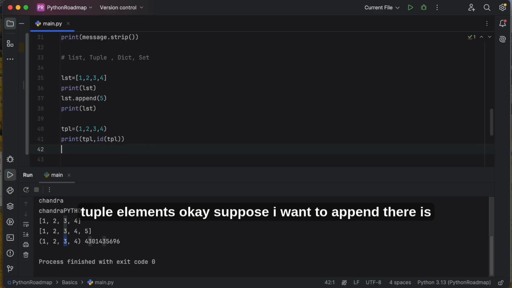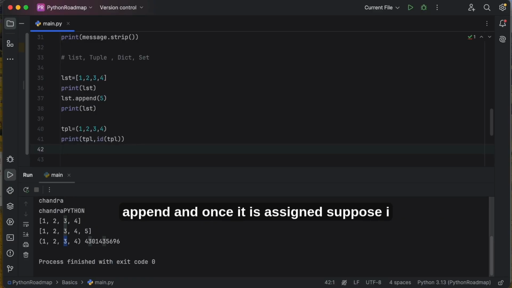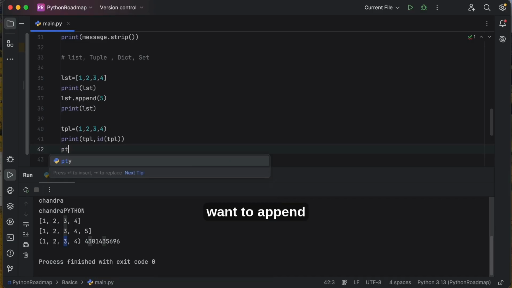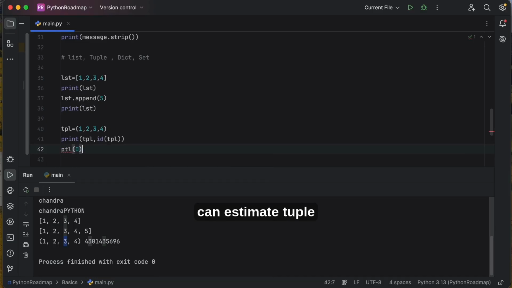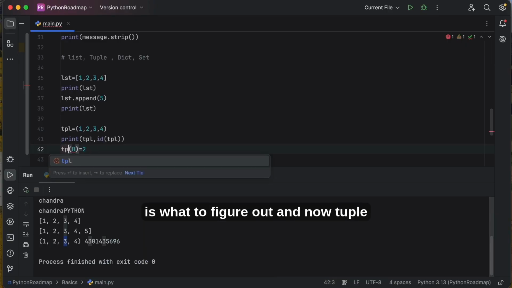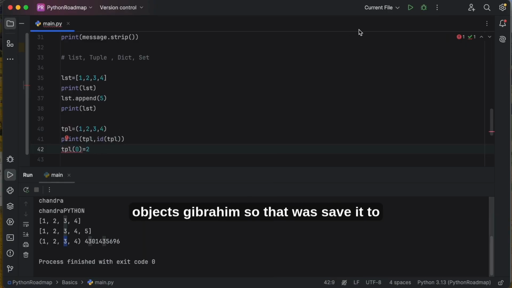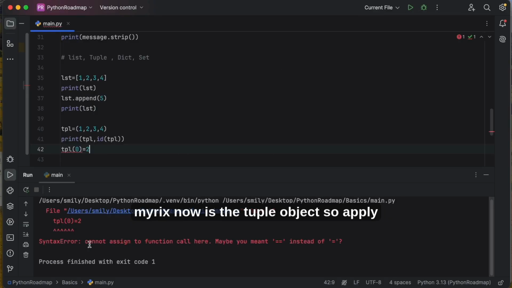Suppose I want to append, there is no append method in a tuple, so we cannot append. And once it is assigned, suppose I want to assign some value, tpl of 0 is equal to 2, you will get the error. tpl, not ptl, tpl of 0 is equal to 2. So you will get the error message. Syntax error, cannot assign to function call here, maybe you made an equal sign instead of a double equal.